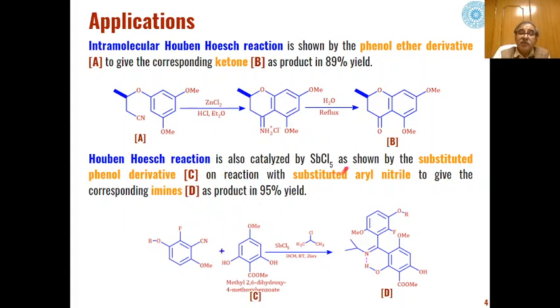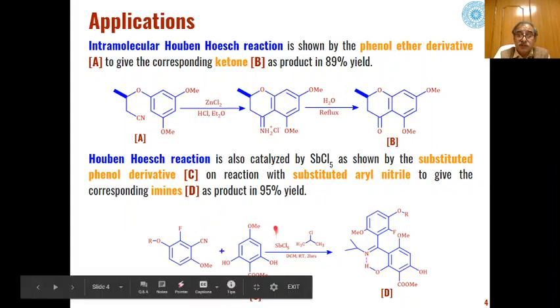Similarly, another example is the use of SbCl5, antimony pentachloride, as the catalyst for these types of reactions, where substituted phenol derivatives like this can react with substituted aryl nitriles. So this aryl nitrile, where these substitutions, which may be electron releasing or electron withdrawing, are present on the system.